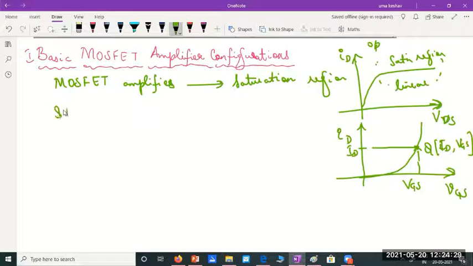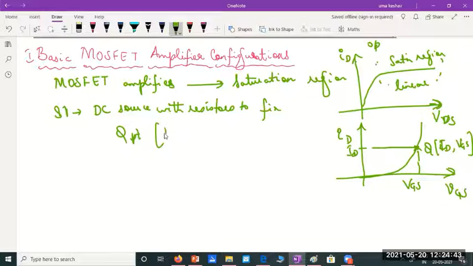So step 1 is to use a DC source with resistors to fix the Q point, which involves these two parameters, VGS and ID. So this is known as the bias analysis or the biasing analysis.